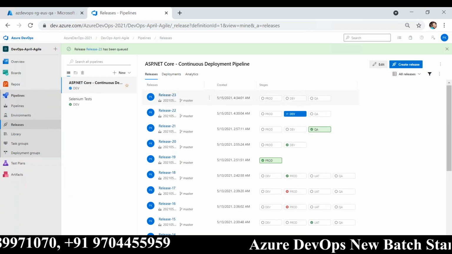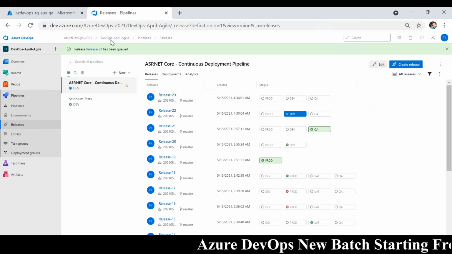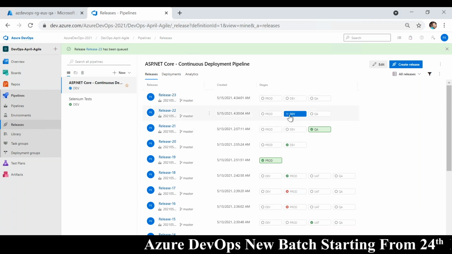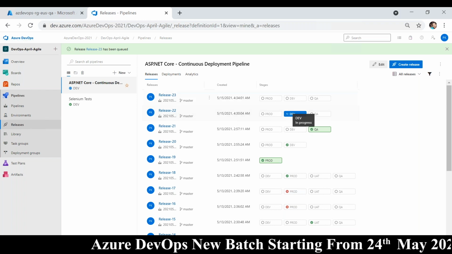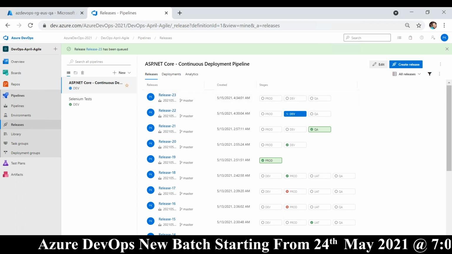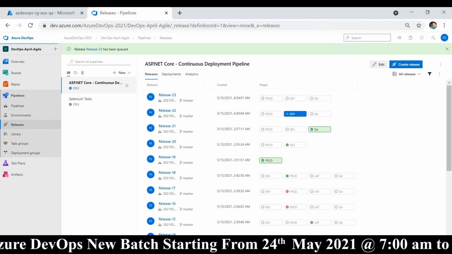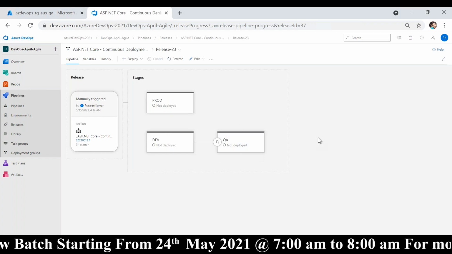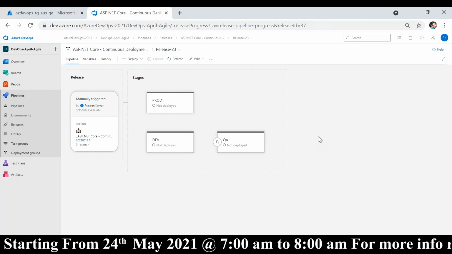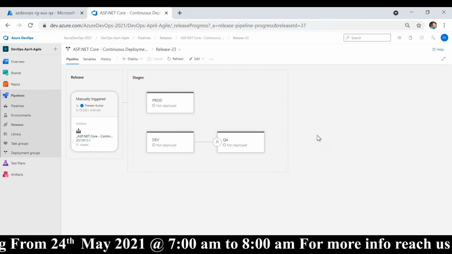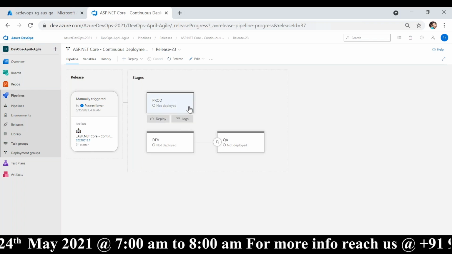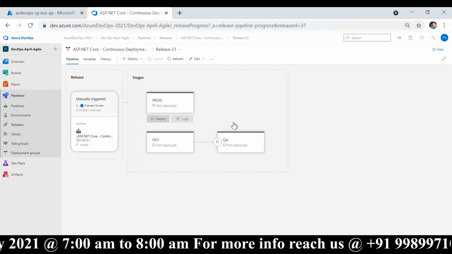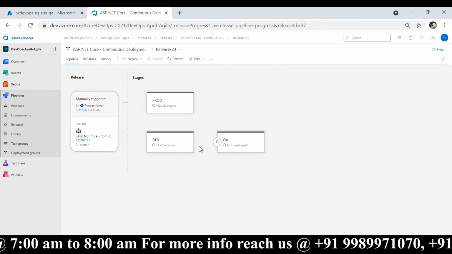In release 23, QA will start. Of course, this is currently in progress, so it might take time for QA to start. In that way, we can automate the infra provisioning for multiple environments.